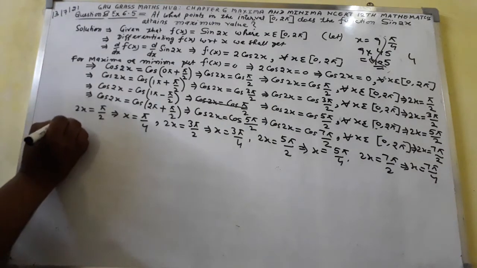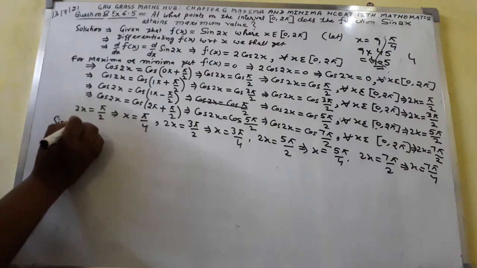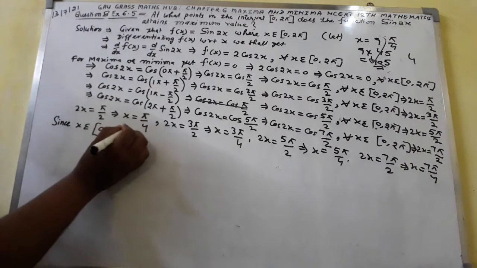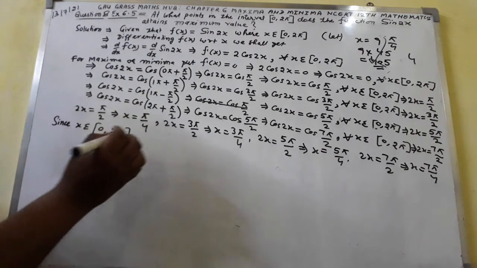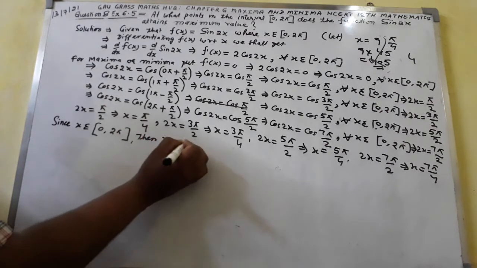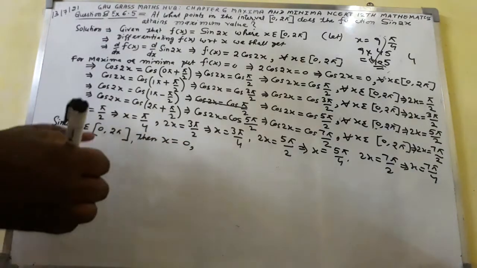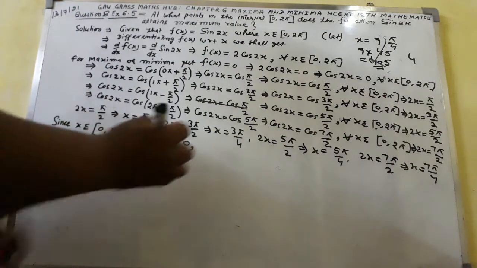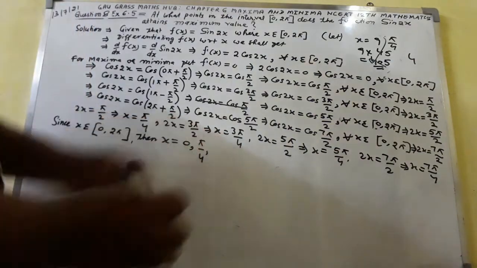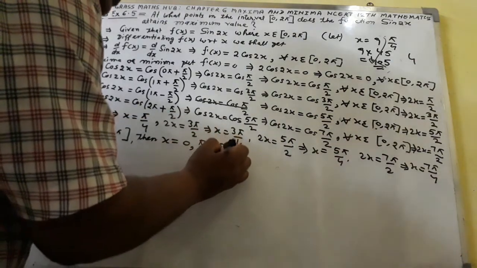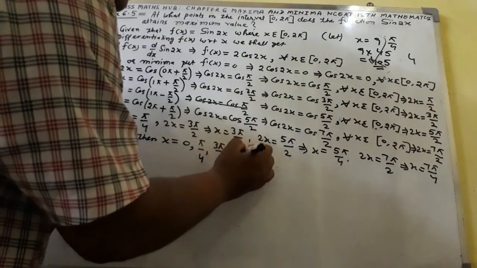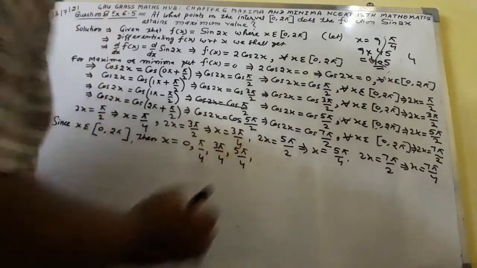Since x belongs to closed interval 0, 2 pi, then value of x will be 0, comma, write in sequence x equal to pi by 4, comma, x equal to 3 pi by 4, comma, here I shall write 5 pi by 4.